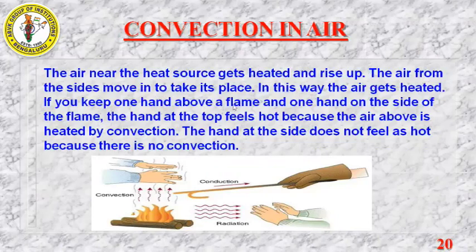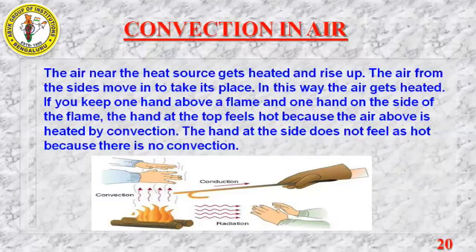If you keep one hand above the flame and one hand on the side of the flame, the hand at the top feels hot because the air above is heated by convection. The hand at the side does not feel as hot because there is no convection. So this is a live example you can feel at home. When you light a campfire, you can conduct this activity. You will observe it clearly.